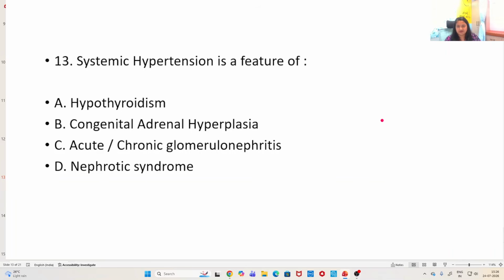Systemic hypertension is a feature of hypothyroidism, CAH, acute or chronic glomerulonephritis, and nephrotic syndrome. Now, here the clear-cut answer is acute or chronic glomerulonephritis. Okay, because nephritis should immediately ring a bell in you. Nephritis is associated with hypertension. Okay, systemic hypertension.